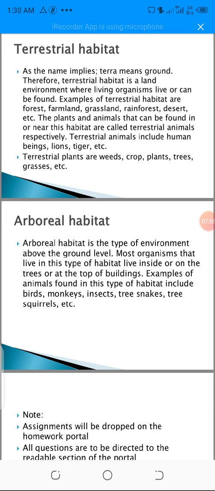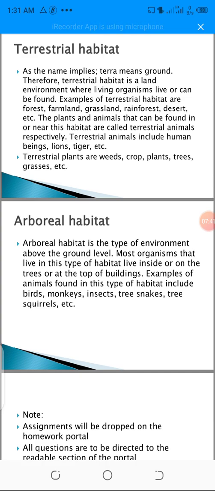There's also another thing we call arboreal habitat. That's the third type of habitat. Arboreal habitat is the type of environment above the ground level. This is neither in the water nor on the ground. It is above the ground level. They are not on land. They are always up on the surface, above the ground.